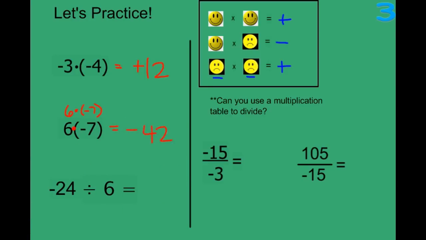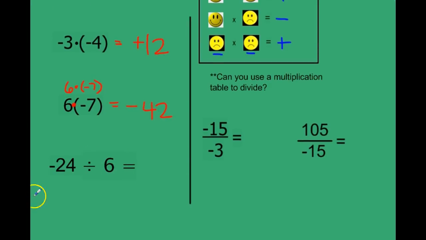Be careful on this next one. This one says divide. Now, can we use multiplication table to divide? Yes, we can. We can also write this as negative 24 divided by 6. It really means the same thing.